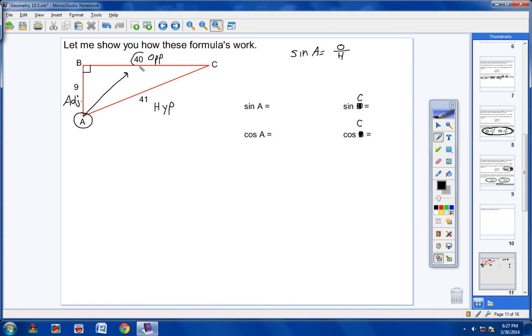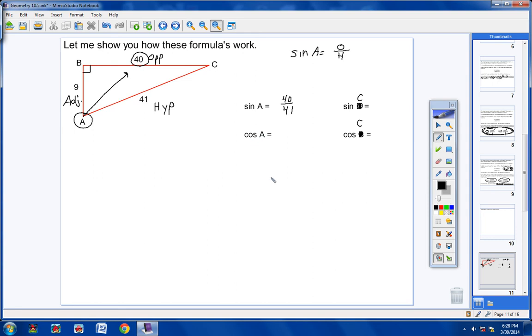So, what is the opposite side? Well, it's labeled for you right here, 40. What is the hypotenuse? 41. So you did it. You just found the sine of angle A. All that you had to know was two sides, the opposite side and the hypotenuse. That's it.